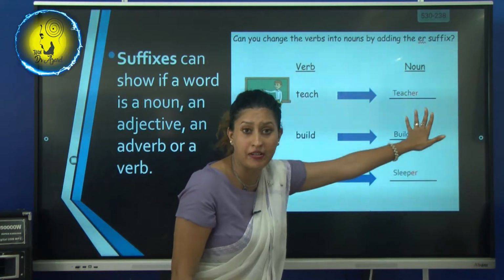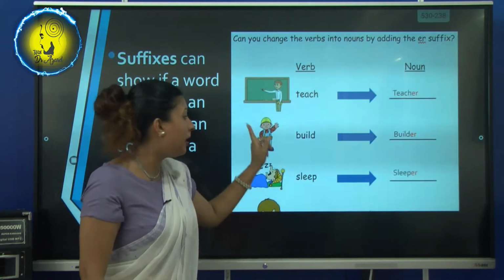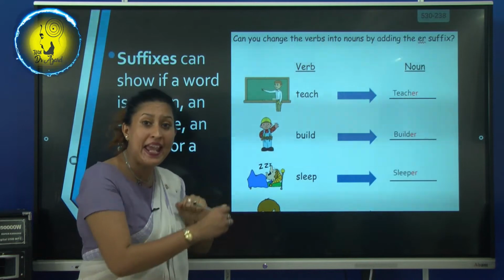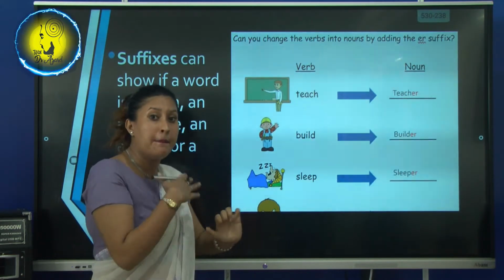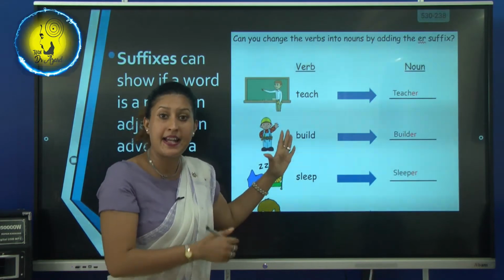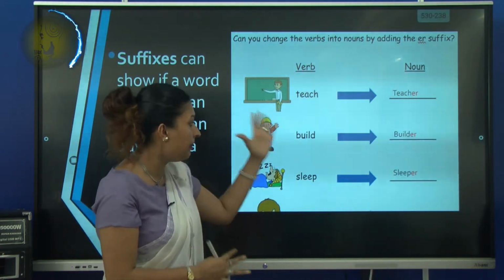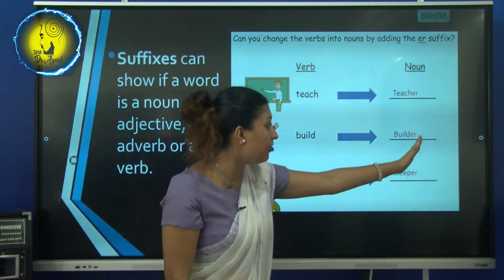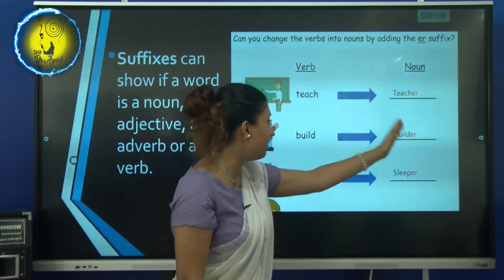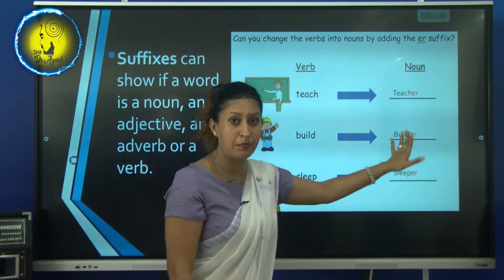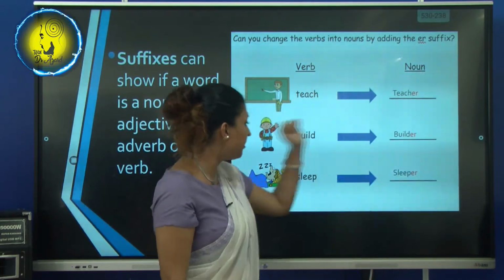Teach, teacher. Okay? Now the second one, build. Build, which means he's making something, isn't it? Build, make. So it is a verb. It's an action word. So when we add a suffix at the end of the verb, what happens? Build becomes builder.